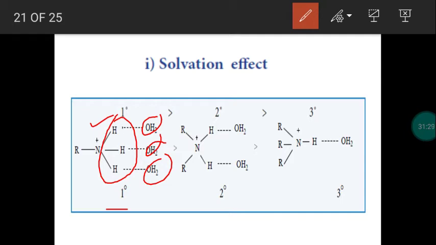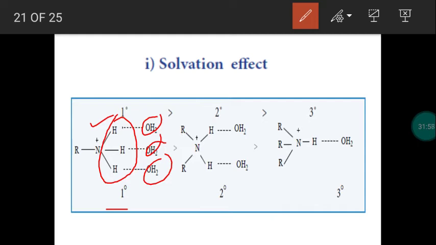Okay. So when we take primary amine in water, this alkyl ammonium ion has 3 hydrogen atoms, so 3 water molecules will surround it. Then move to the secondary amine. Secondary amine has fewer hydrogens, right? When the secondary amine forms ammonium ion, the number of hydrogen atoms is only 2, so only 2 water molecules will surround it.